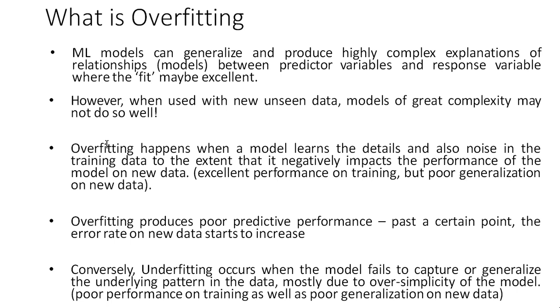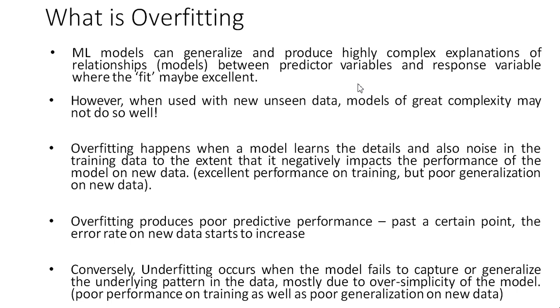It learned everything from the training data so neatly that it can't predict new values correctly. This is the problem of overfitting. It means training error is very low but testing error is very high. So there is more error in testing data than training data. This is overfitting in simple terms.